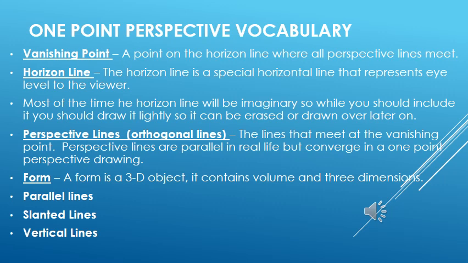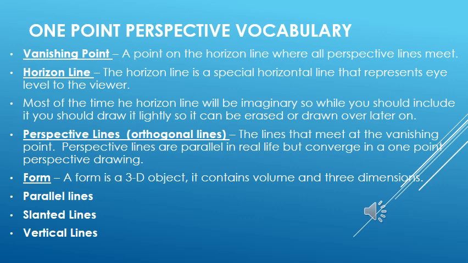But in one point perspective, the lines are going to vanish at one point, which is the vanishing point. In real life they will never meet at one point. That is the basic illusion, and that illusion creates a 3D effect on the drawing.